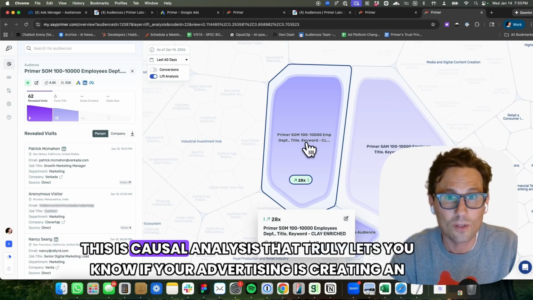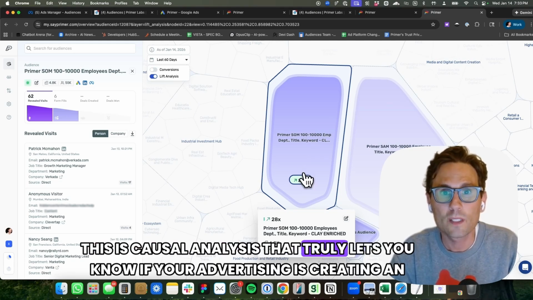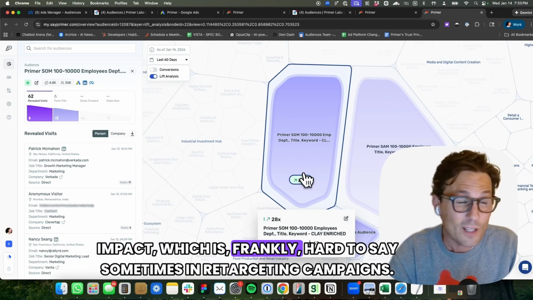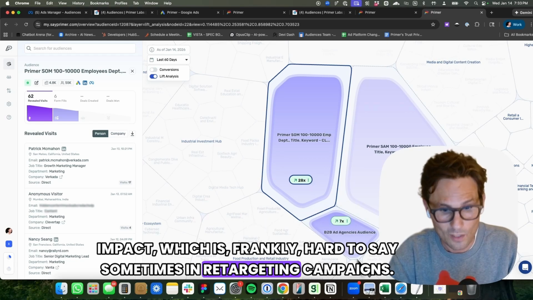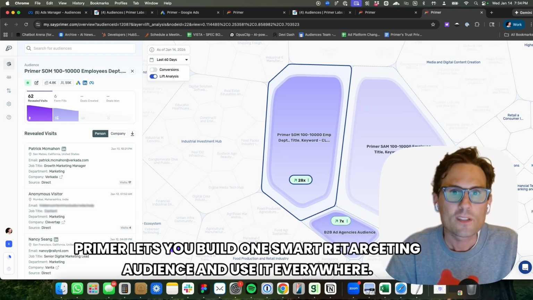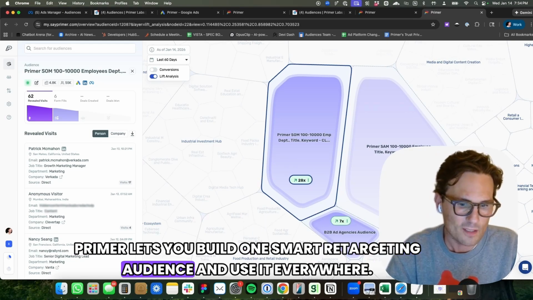This is causal analysis that truly lets you know if your advertising is creating an impact, which is frankly hard to say sometimes in retargeting campaigns. Retargeting shouldn't change just because the channel does. Primer lets you build one smart retargeting audience and use it everywhere.